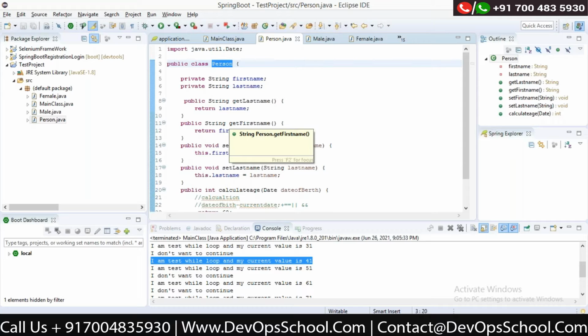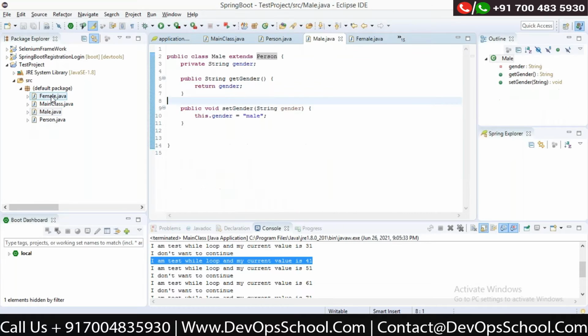So when you are creating a complex application, you can structure your classes based on this logic. If you have an application architecture like that, you can see that this class can be used somewhere else also. This is the type of parent class, and it can be used by some other classes. So you can have one parent class and use it whenever you want. I am able to use this in the male class.